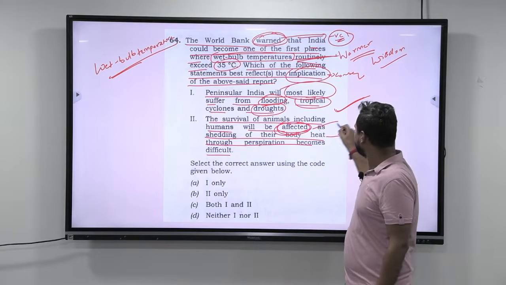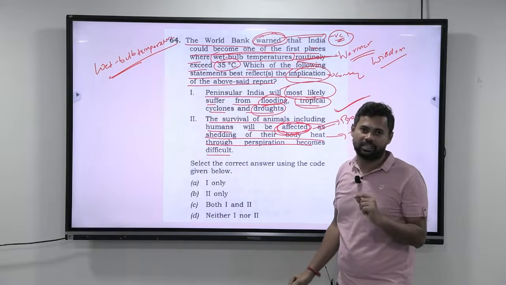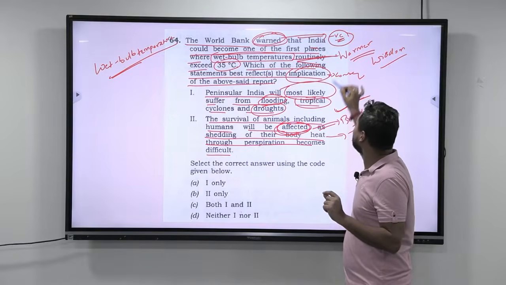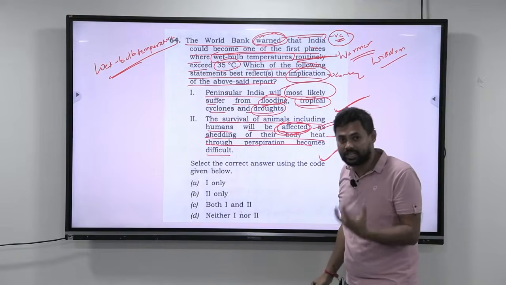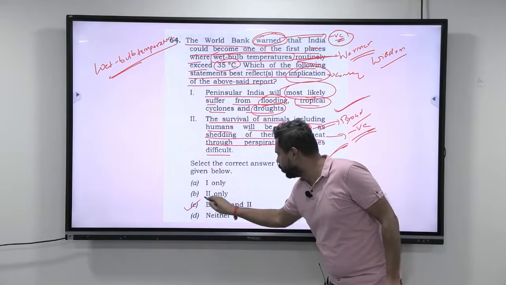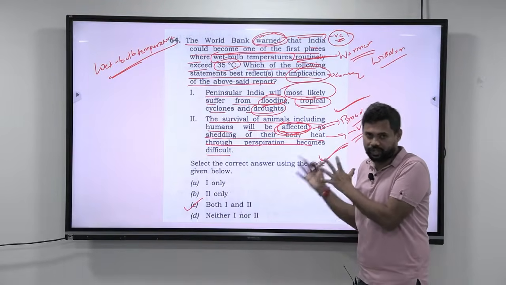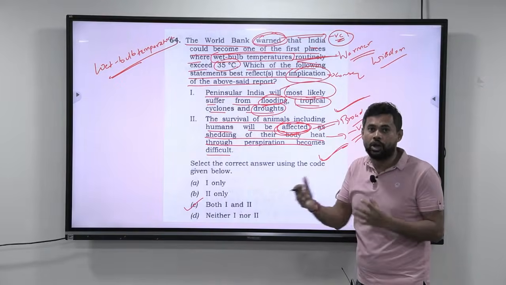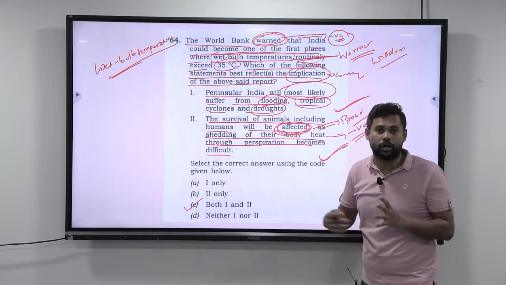This word affected is a very, very broad term. Even if it affects minutely, that means that it is affected. So since it is a very broad term that they are using, there are very high chances that this statement also can be correct. So with that street smartness, you can come to the conclusion that amongst the two statements, both 1 and 2 can be the correct answer. So this is the street smart way of thinking. This is what you have to develop, and that will not come by seeing some classes or going to some courses. It will always come by sitting and solving a lot of questions.